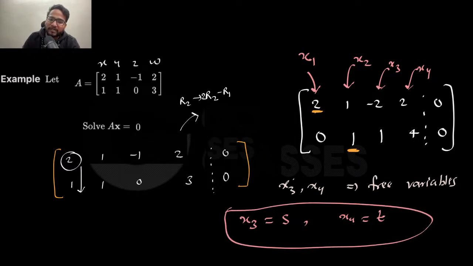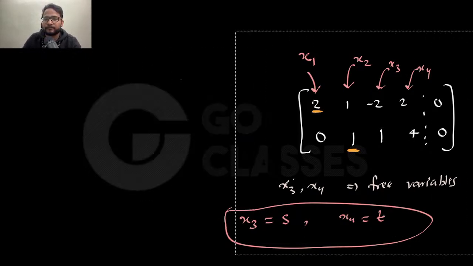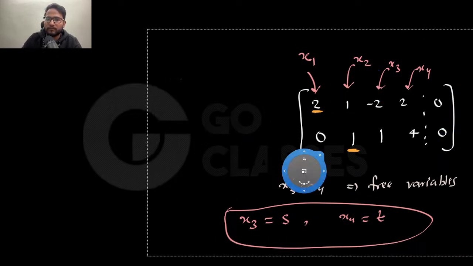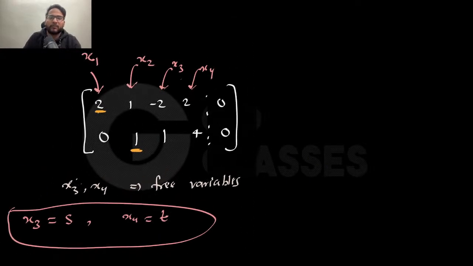Now you can solve for x1 and x2. How? Let me show you. This was the first step, and then you need to basically solve it. So you will say that 2x2 plus x3 plus 4x4 is equal to 0.